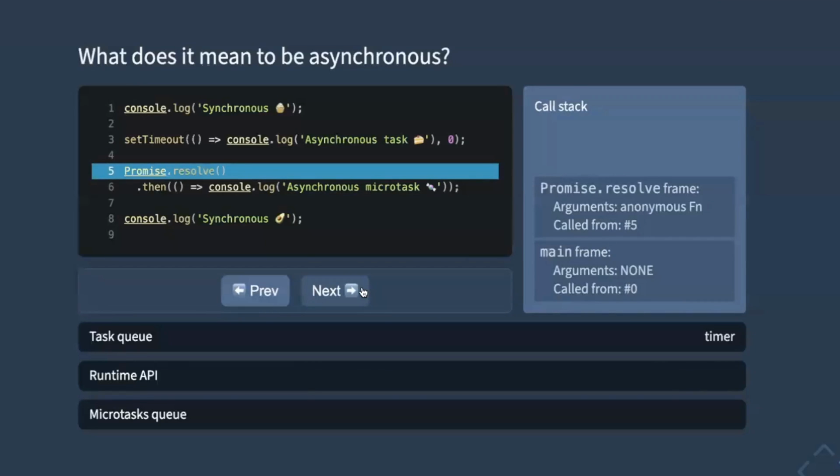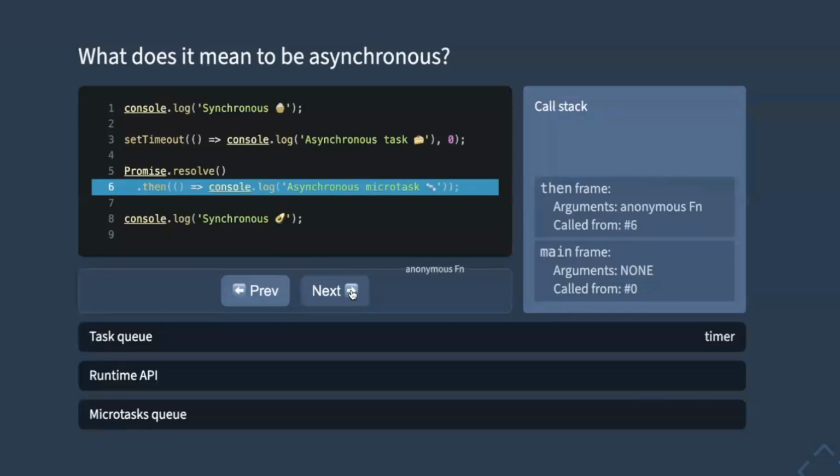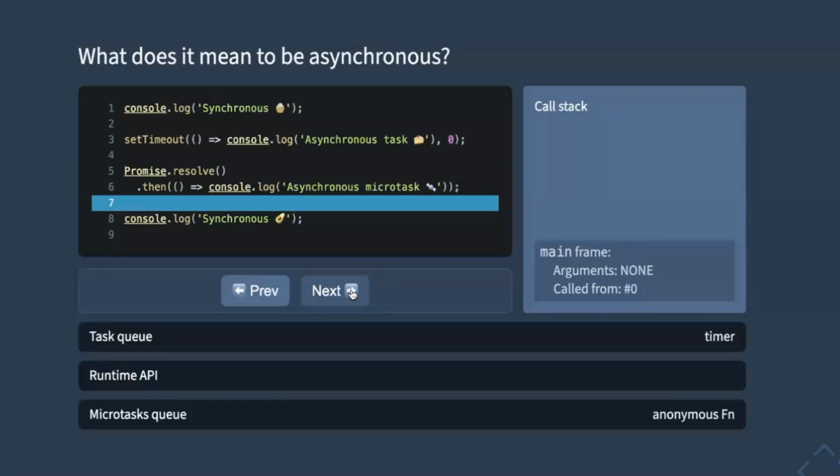It gets put onto the call stack for a brief moment, but all it does, it returns an immediately resolved promise for us. So we leave that quickly and go to then function. So then gets put into the call stack as its own frame, and it schedules a microtask for us, which is the anonymous function that we pass to it. So we still don't output anything to the console. And we finished running that.